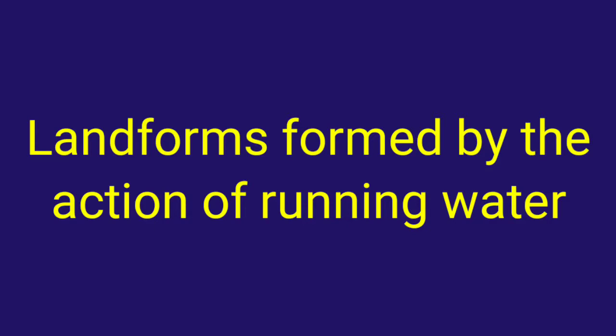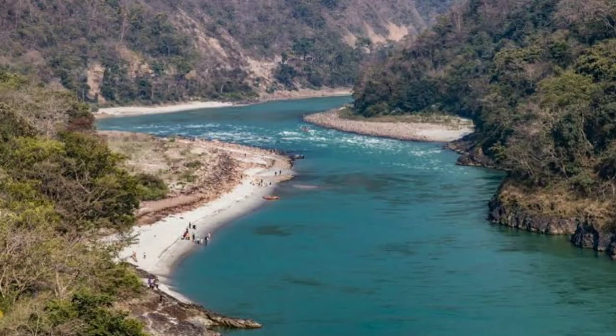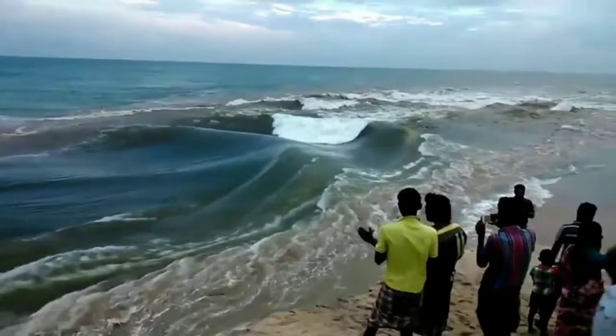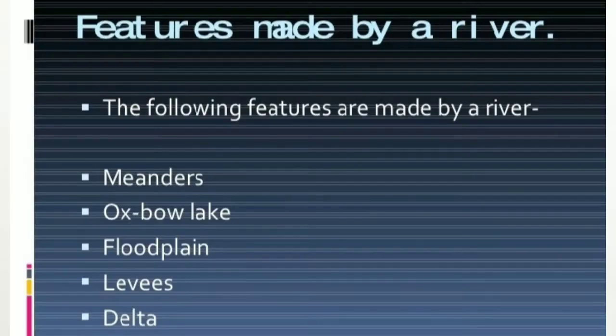So let us study the different types of landforms which are formed by the erosion and deposition of sediments by rivers or by running water. A river is basically a stream of fresh water which flows on its path, confined in its banks, and at last goes and mixes with a big water body, that is an ocean or a sea. A river is a very important geomorphic agent. It results in the formation of various types of landforms through the process of erosion and deposition.